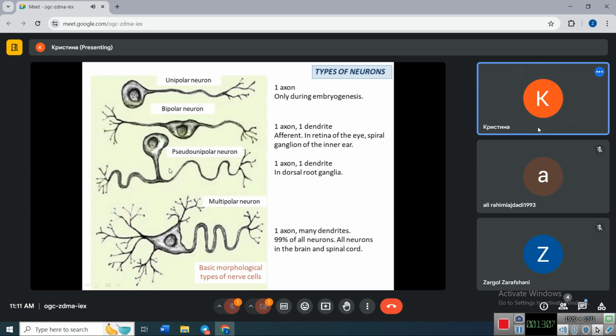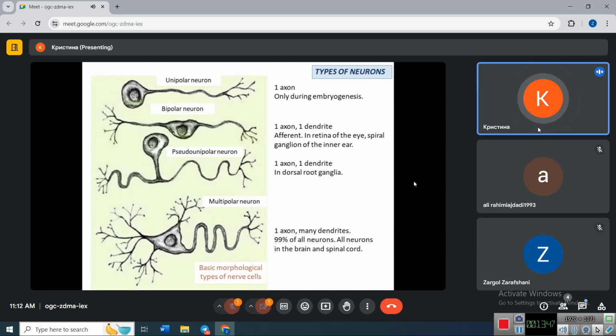And these neurons are found in dorsal root ganglia, which are sensory ganglia. And finally, multipolar neurons. They have many dendrites and usually one single axon, which can branch at the periphery. So one axon, many dendrites. Most of all neurons in our body are multipolar neurons, and all the neurons in brain and spinal cord are multipolar neurons.